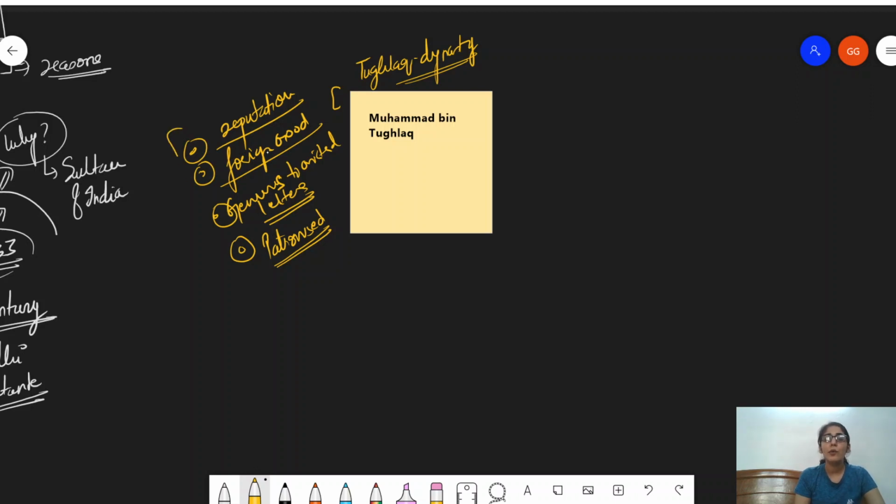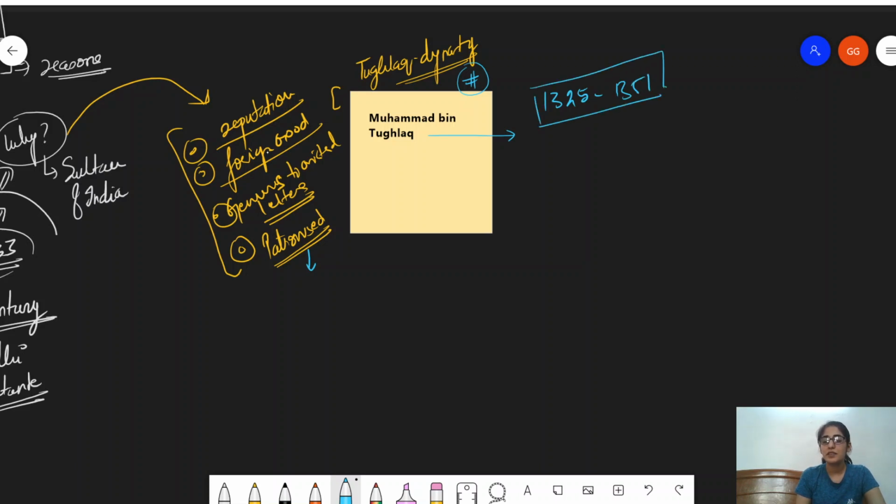So these are the few important points which actually motivated Ibn Battuta to come to India. Right now, when he came to India, let's first discuss a little bit about Muhammad bin Tughlaq, since this is the time period when he came into India, we must know a little bit about him. So, Muhammad bin Tughlaq is 1325 till 1351, right? So the time period is extremely important.